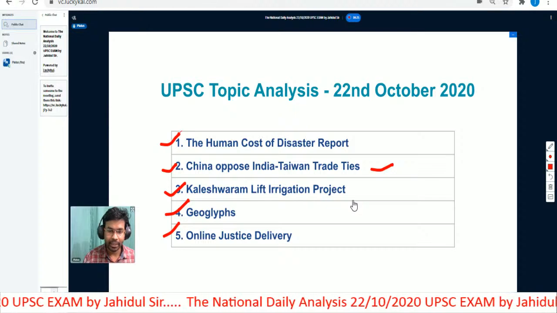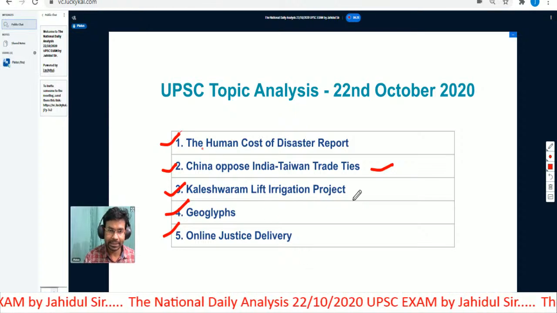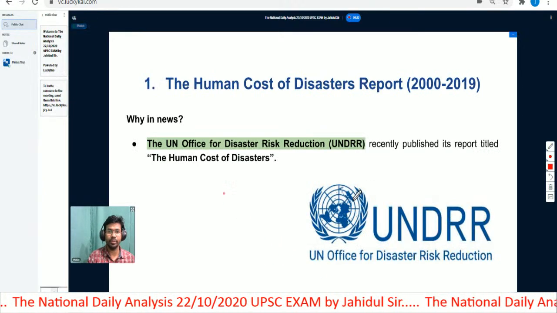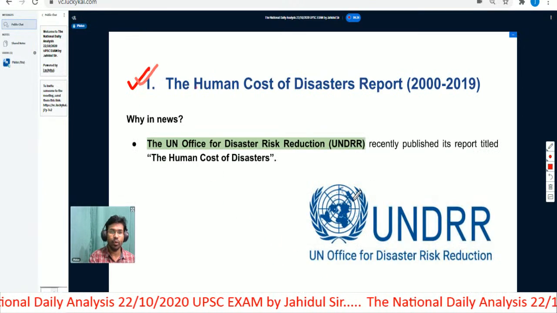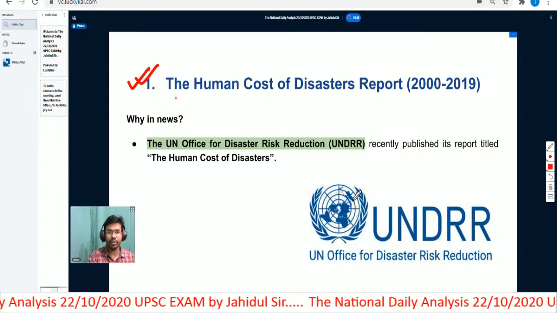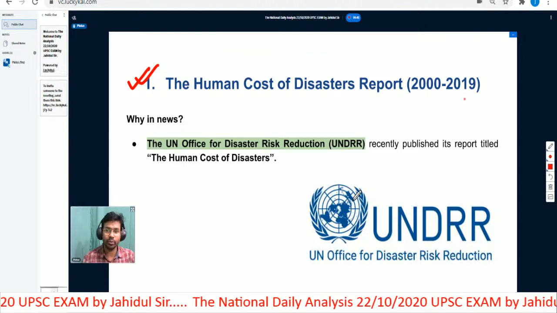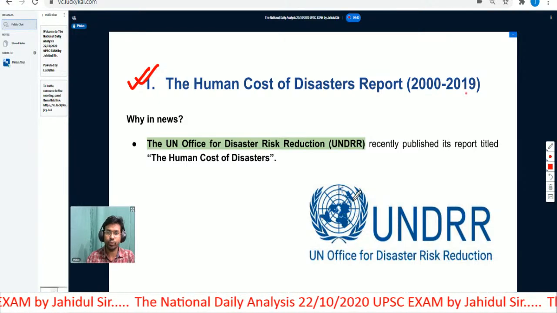So let us quickly go to the first topic, which is the human cost of disasters report. Let us see why this particular report was in news. The Human Cost of Disasters report, 2000 to 2019.